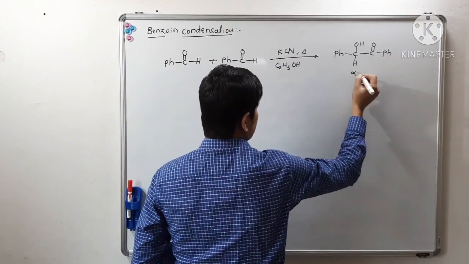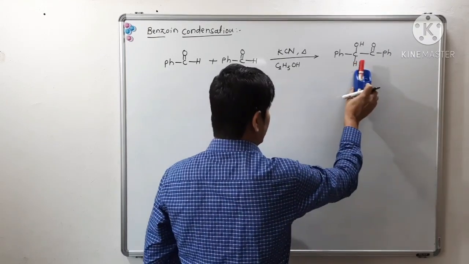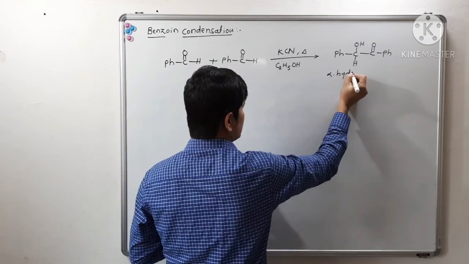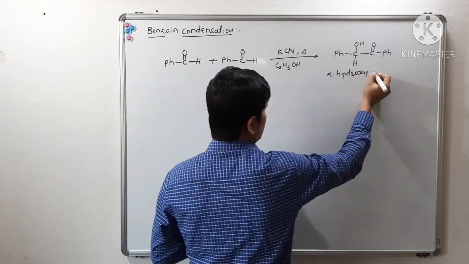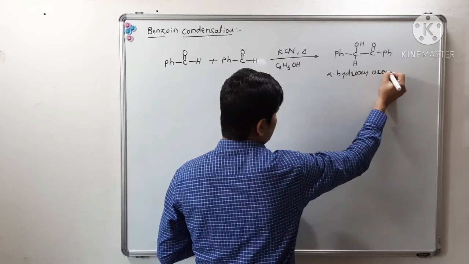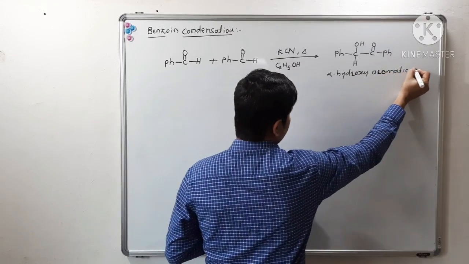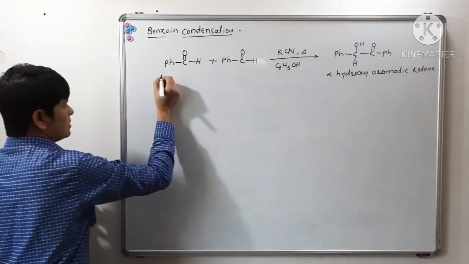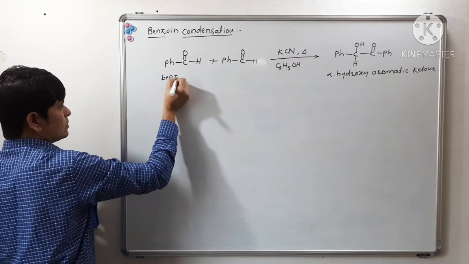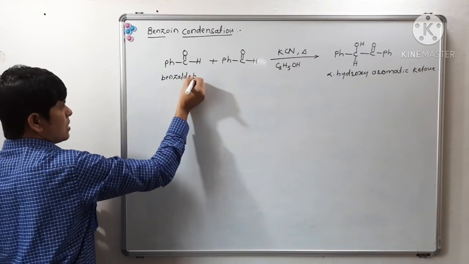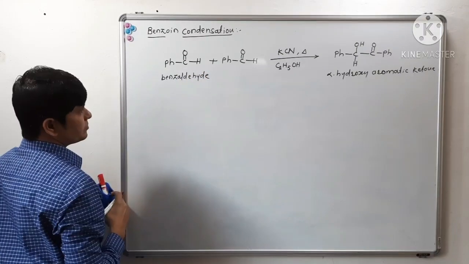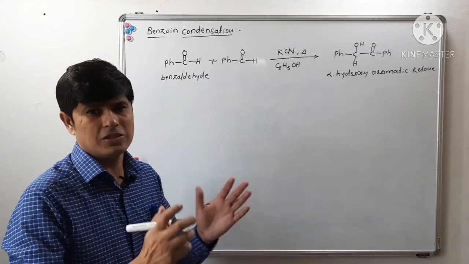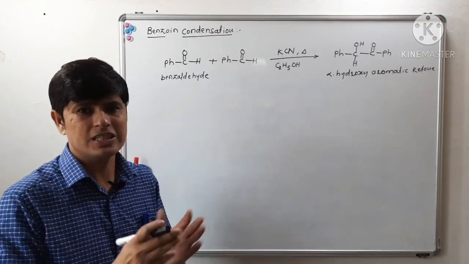What is this? Alpha hydroxy aromatic ketone. What is this? Benzaldehyde. Okay, now this is the example of benzoin condensation. Now let us see what the statement is.